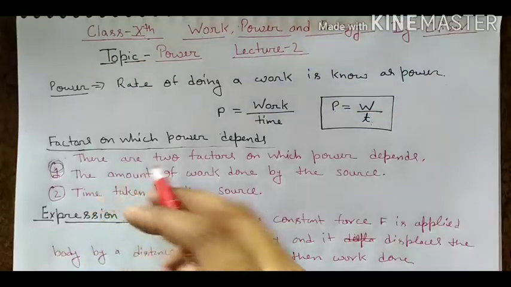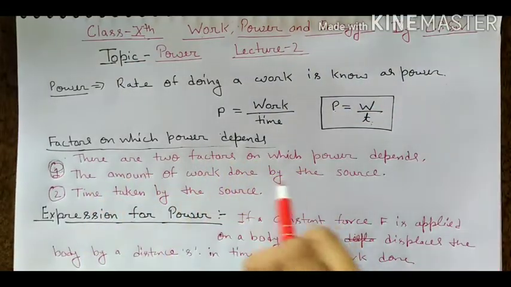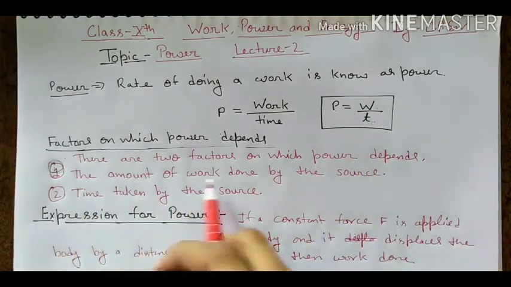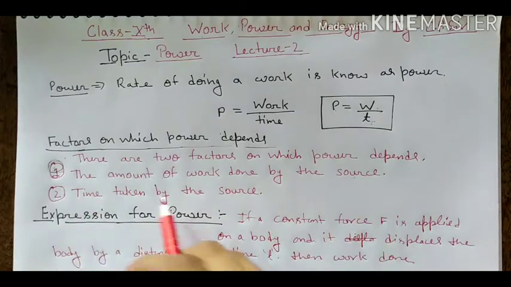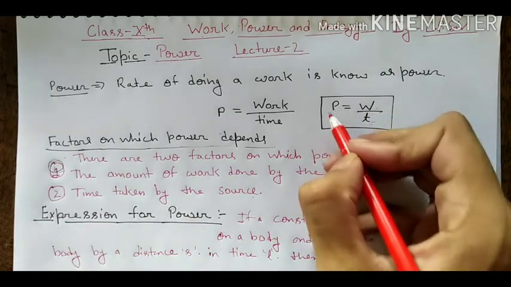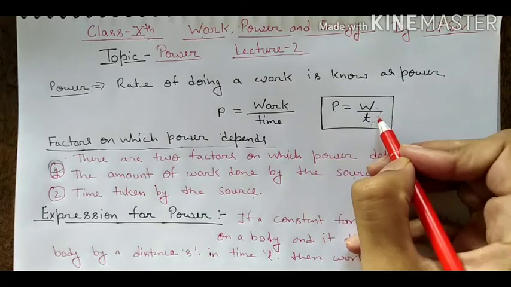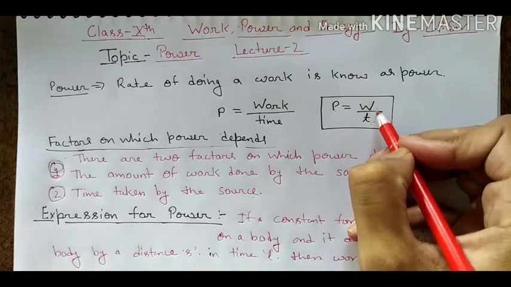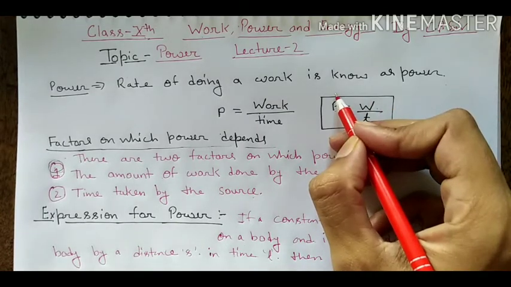Now we will look at the factors on which power depends. There are two factors on which power depends: one is work done and the other is time. The amount of work done by the source and the time taken by the source. It means when time increases, power decreases, and when time decreases, power increases. And when work done increases, power will also increase.